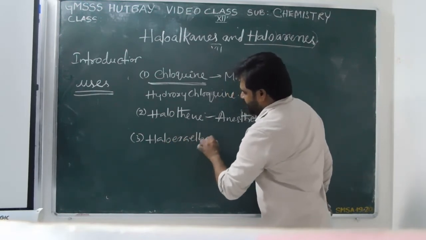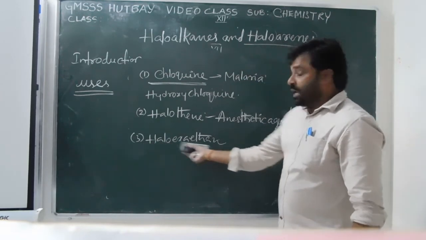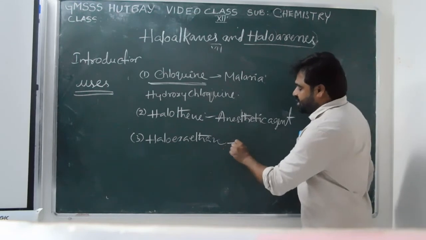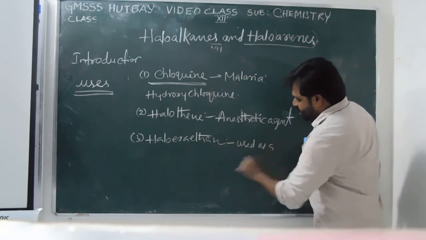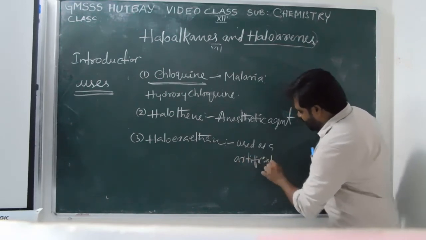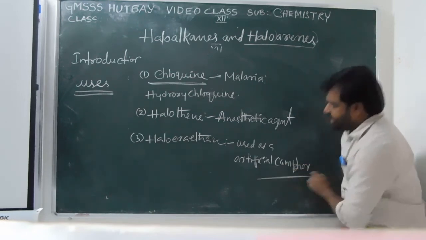Haloxaethane. This is also one of the medicines, one of the chemicals which belongs to halogen containing organic compounds. This one is used as artificial camphor. It is used in preparing artificial camphor.